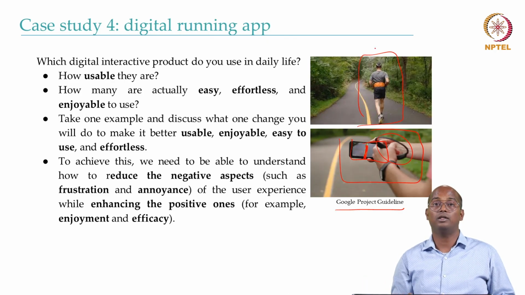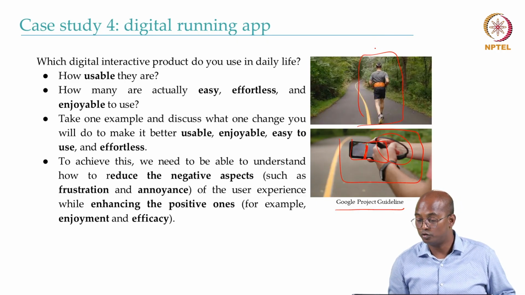That's where a running app can be built, which can be used not only by the common people that we usually see, but also by people with disabilities, to easily achieve their goal.